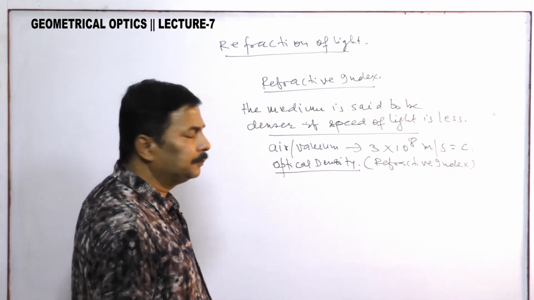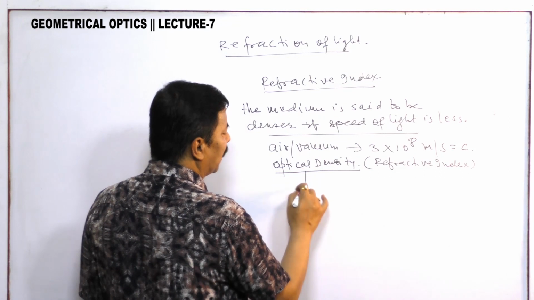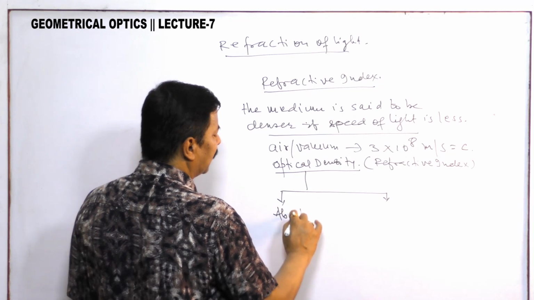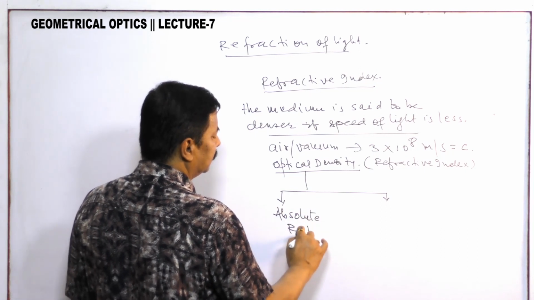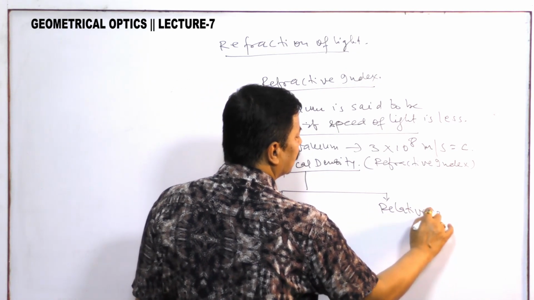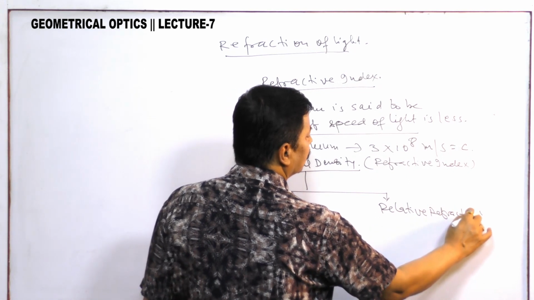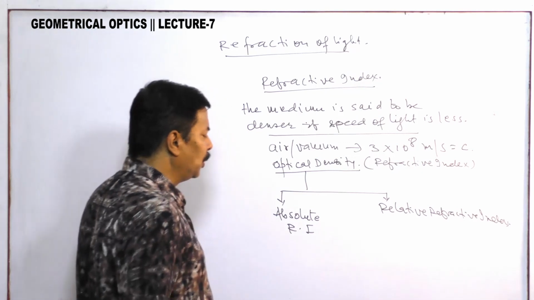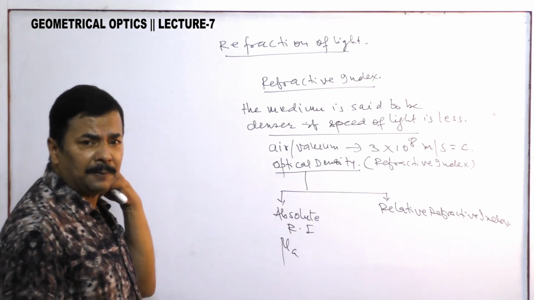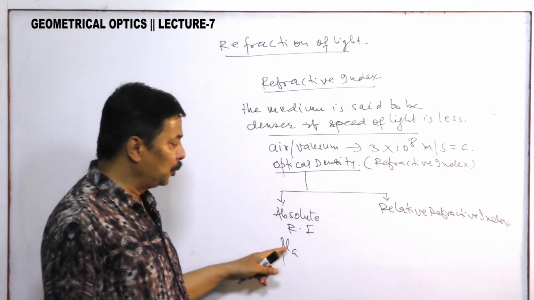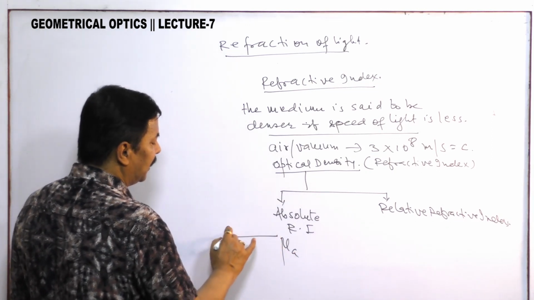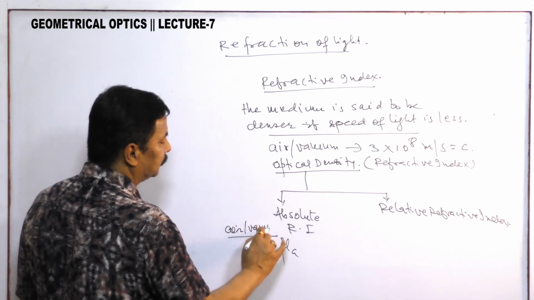This can be divided into two categories. One we call absolute refractive index. Another we call relative refractive index. Absolute refractive index symbol is in this way, mu A. It means absolute refractive index of medium A. Here it is already understood that it is air or vacuum.